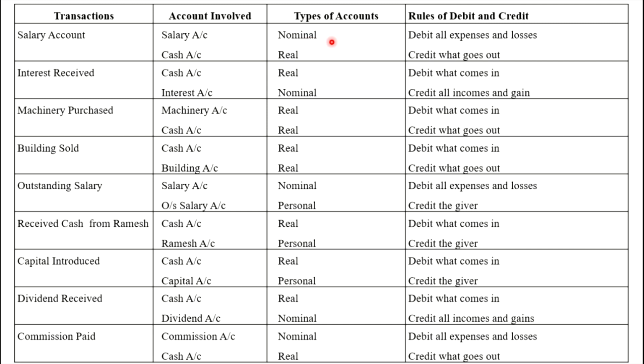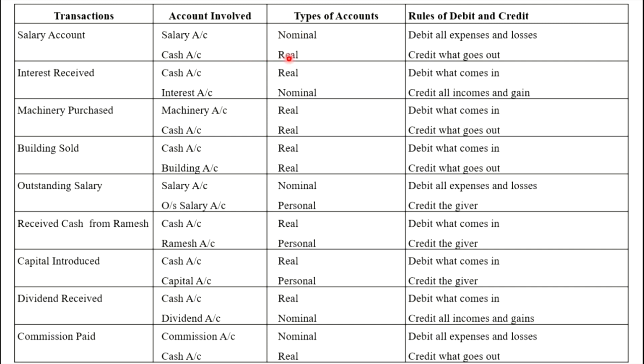Before applying the rule, we have to identify which type of account it is. There are three types of account: personal account, real account, nominal account. Salary account is a type of nominal account. Nominal accounts are accounts related to income, losses, gains, and expenses. That's why salary is expenses, and that's why salary is a nominal account. Then cash account. Cash is a type of real asset, current assets. That's why asset related accounts are treated as real accounts.